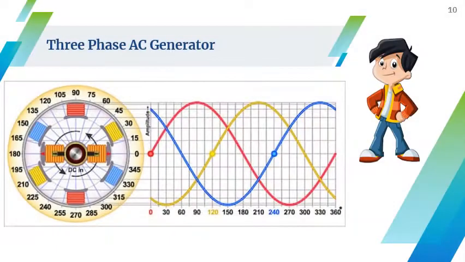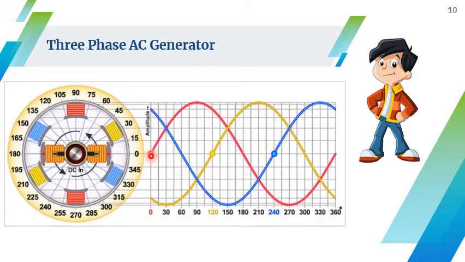There are different voltage levels available with 50 Hz frequency. Now let's see how this three-phase voltage is generated. So here we use three coils, that is R, Y, B. They are stationary part of the machine, and in between a permanent magnet or an electromagnet is rotated in anti-clockwise direction. So the magnetic field produced by this magnet, when links with each coil, three different waveforms or three different voltages are induced.